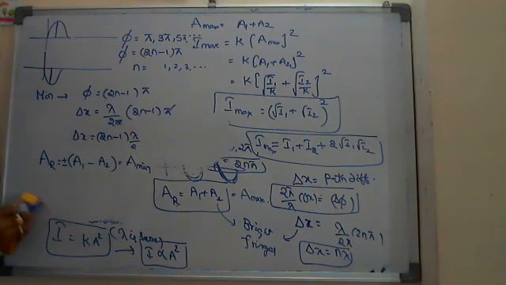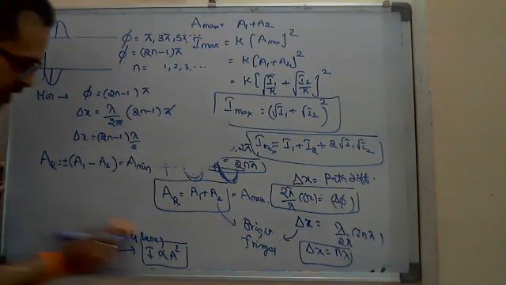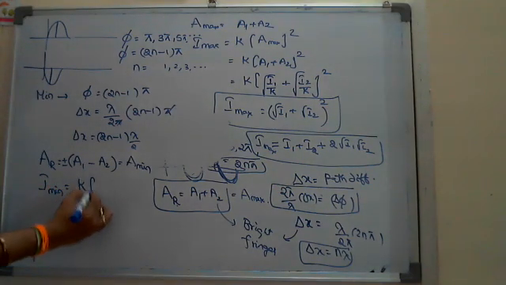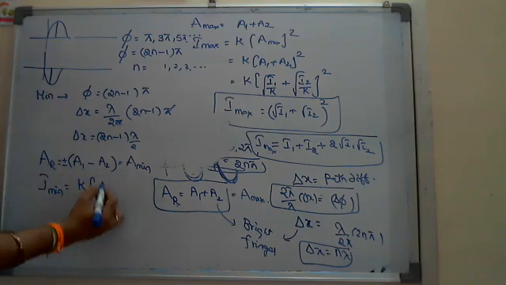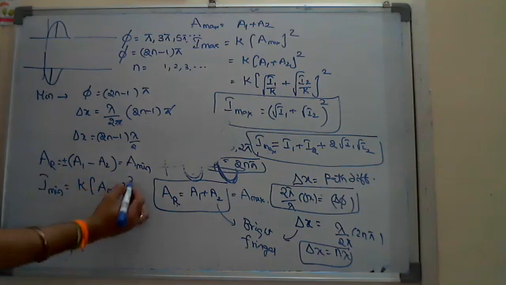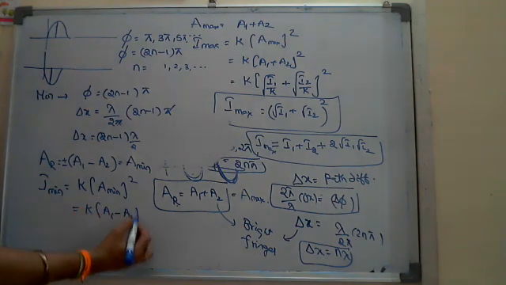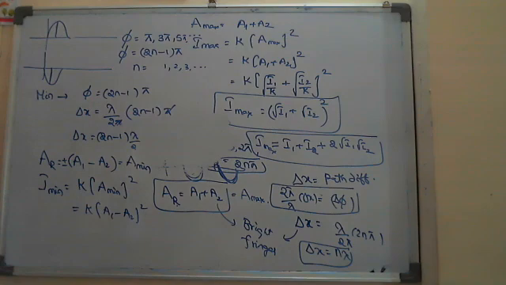In the same way, the resultant intensity IR, which will be minimum, equals K into A minimum square, which equals K into A1 minus A2 whole square. This is the minimum intensity.